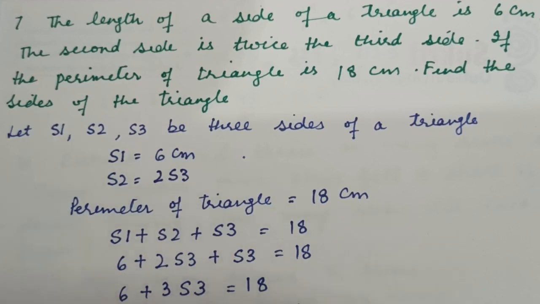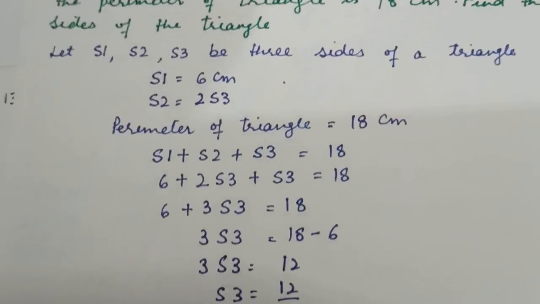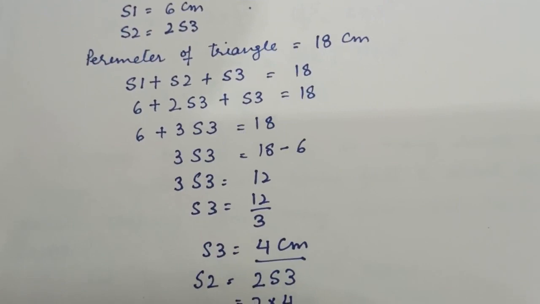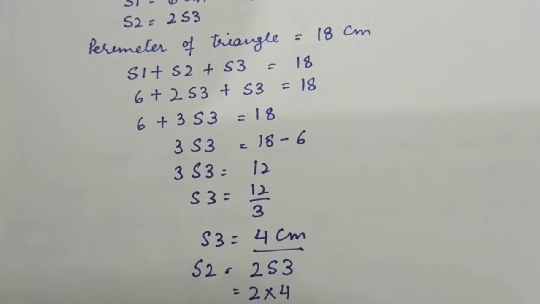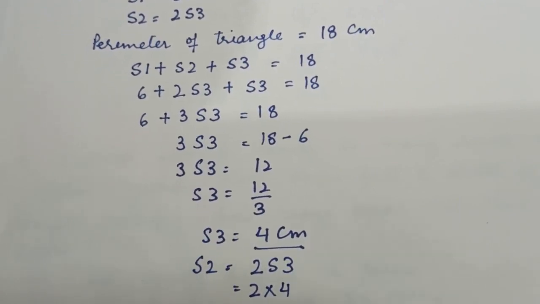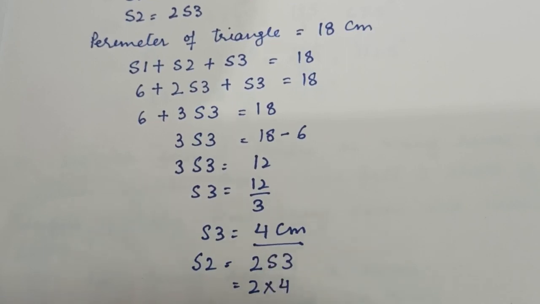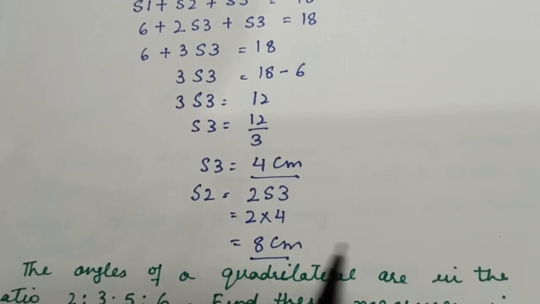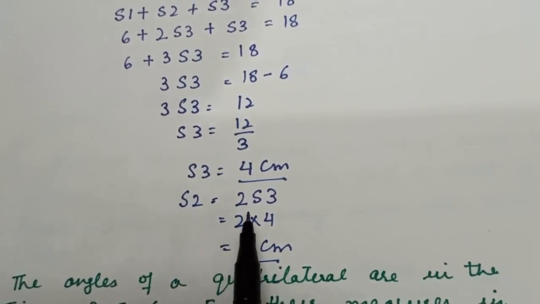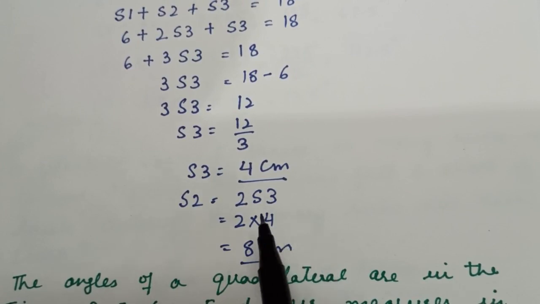When we take 6 to the other side, we get 3 times S3 is equal to 18 minus 6. Side 3 we got here is 4 cm. And when we put its value in S2, we get 2 into 4, that is 8 cm. So S2 is 8 cm and S3 is 4 cm.